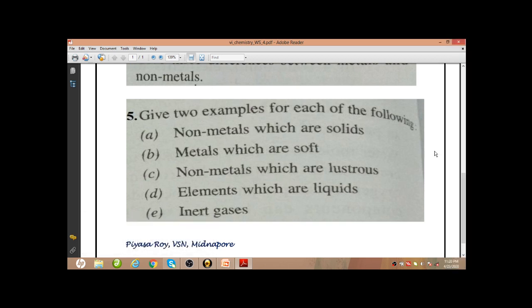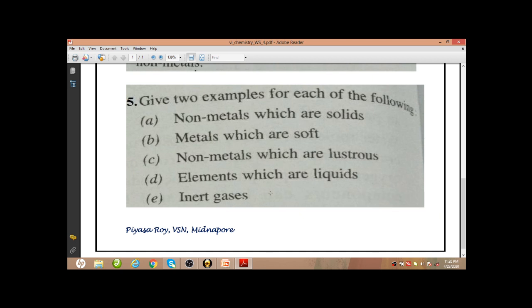Next, elements which are liquid. Liquid elements you can write as mercury, a metal which is liquid. Another liquid element you can write as bromine. Bromine is a liquid non-metal. Bromine has a reddish color.